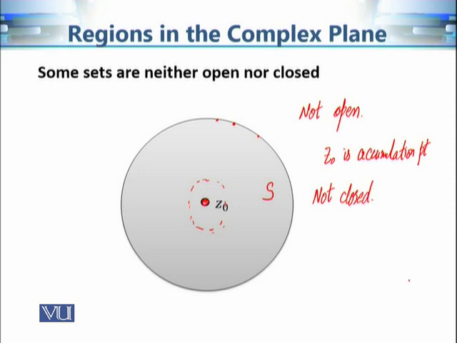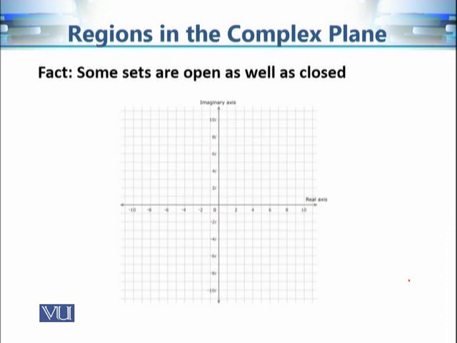So there are many other examples where the sets are neither open nor closed. Similarly, we can find examples which are both open as well as closed. Now consider the entire complex plane. The entire complex plane is open because every point of this complex plane is an interior point. Take any point and we can easily find a neighborhood of that point which is contained in the plane. So it is open.